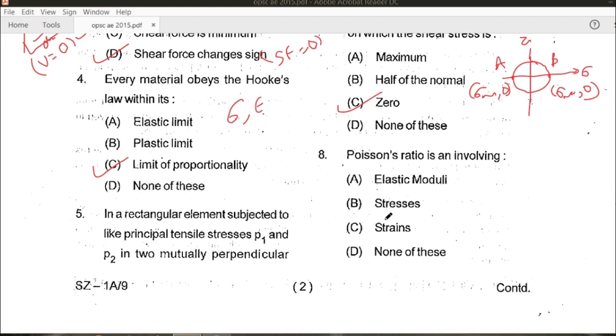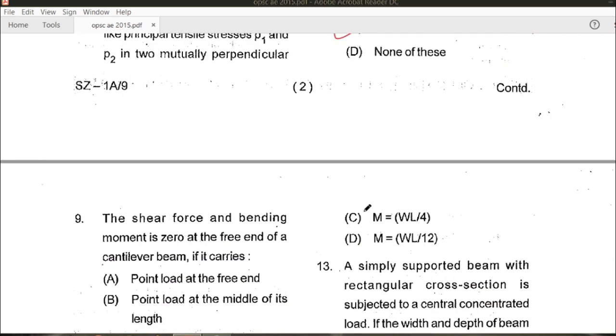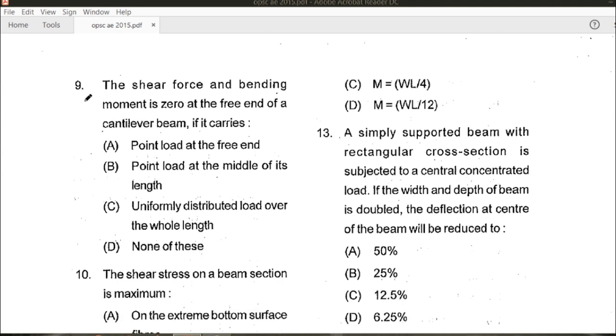Poisson's ratio involves what? We know that Poisson's ratio is the transverse strain upon the axial strain. If we represent Poisson's ratio with mu, it is equal to transverse strain upon axial strain. So Poisson's ratio is a function which involves strains. Hence C is the right answer for this question. Let us see the next question, that is the 9th.